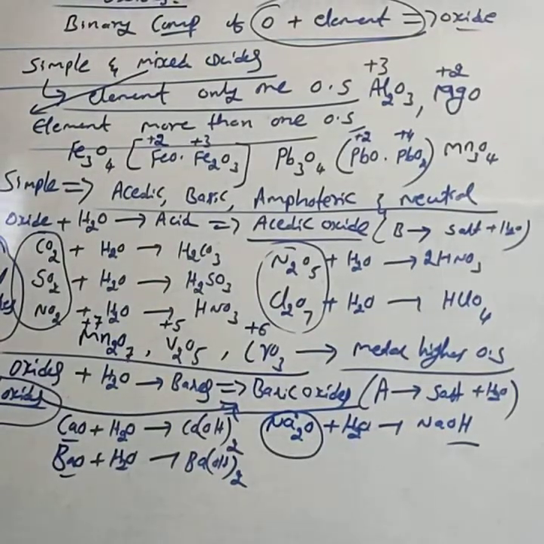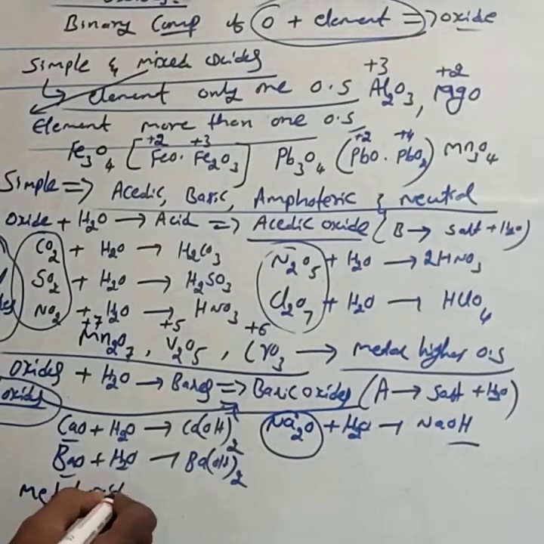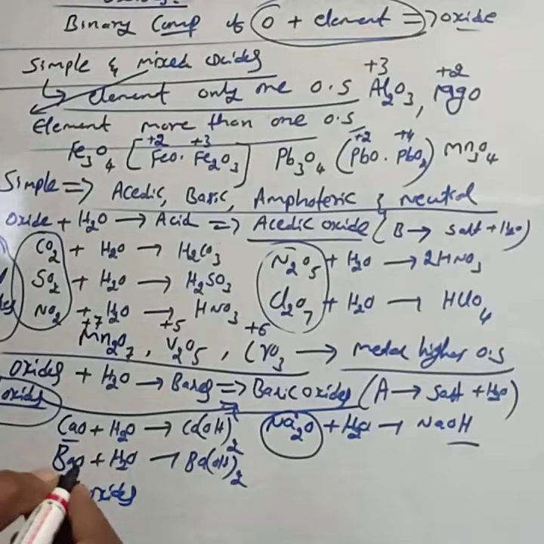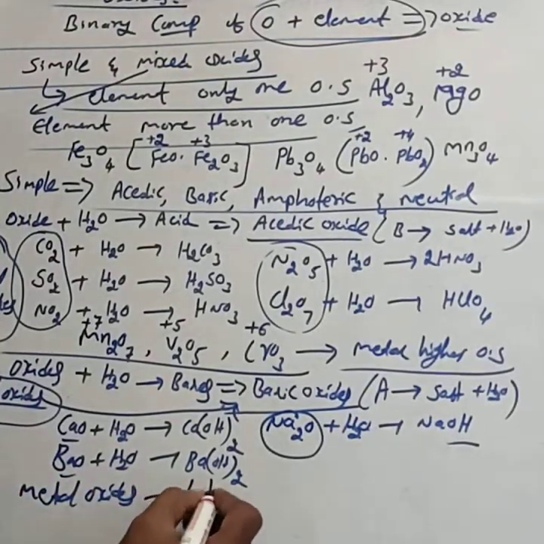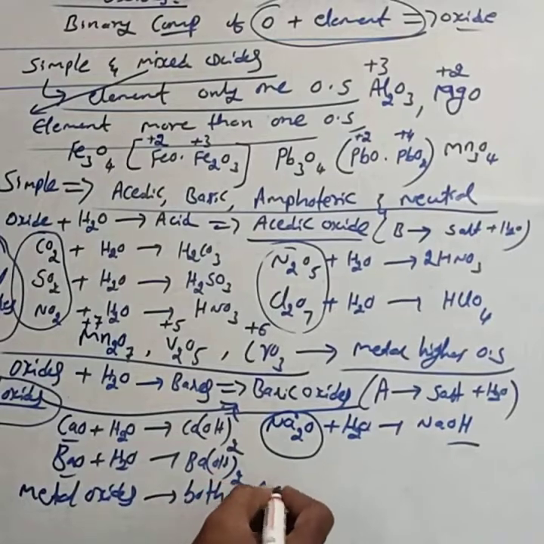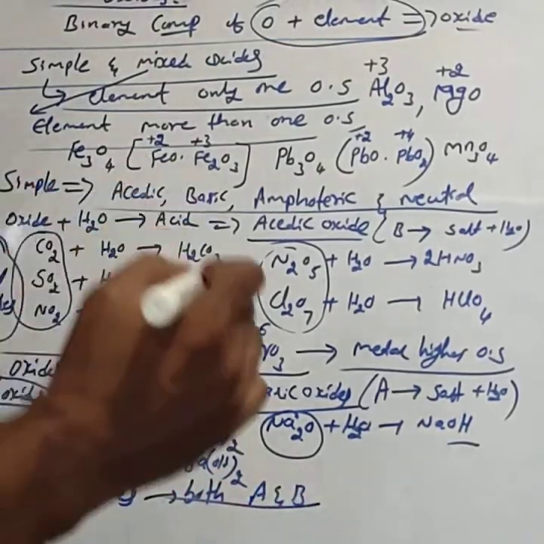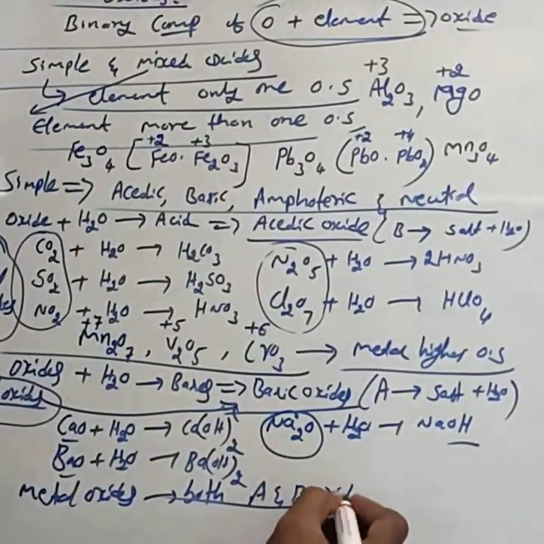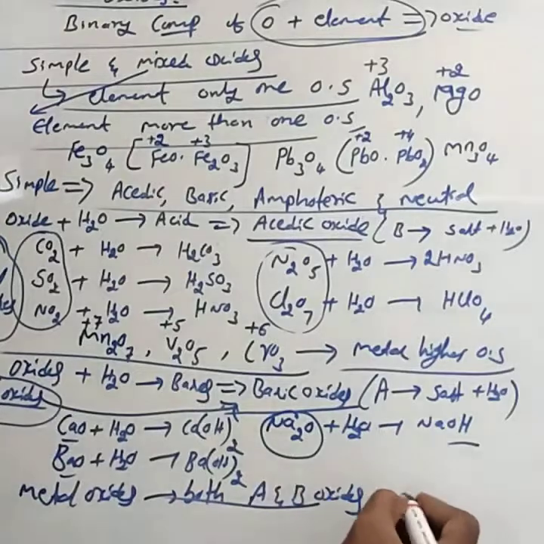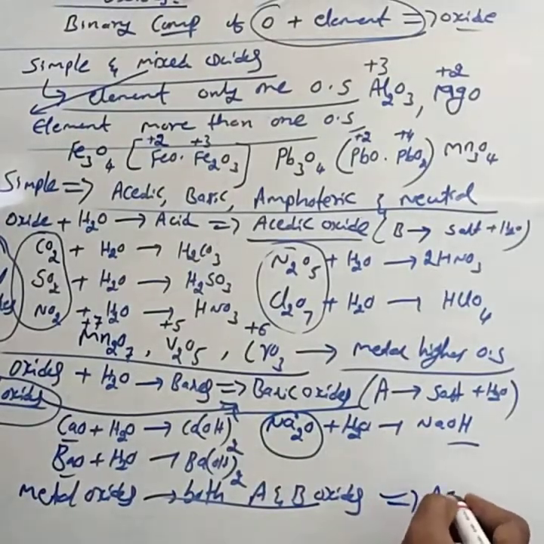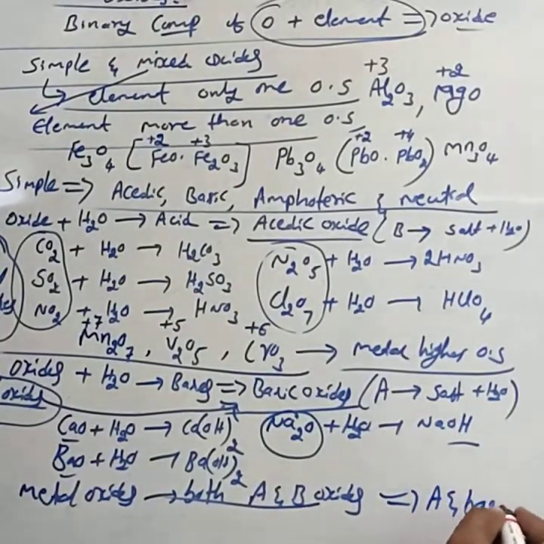Then some certain metal oxides show the characters of both acidic oxides and basic oxides. They react with both acids and bases.